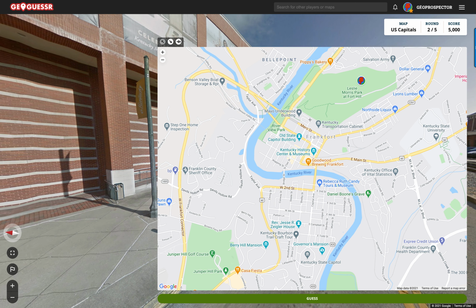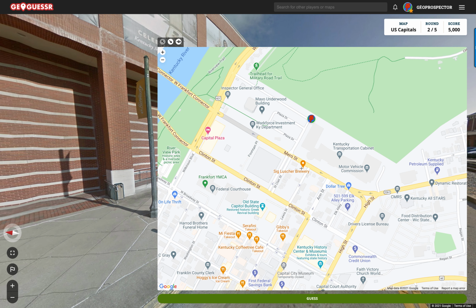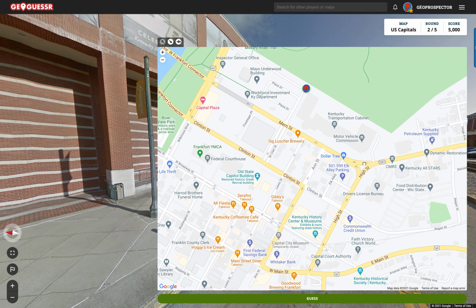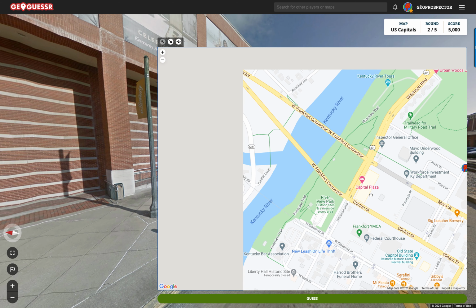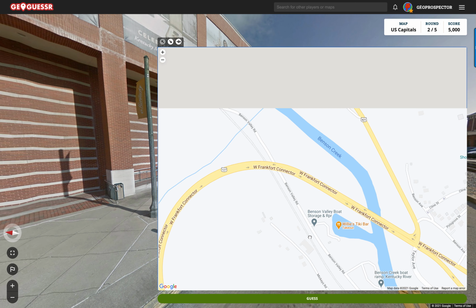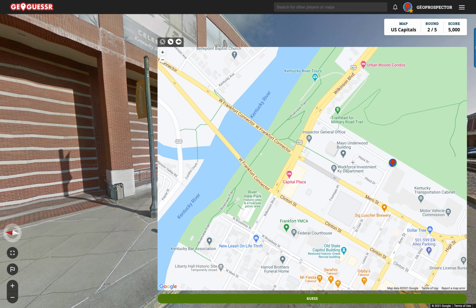Right, now we should have found the old state capitol building is there. And I think we saw, now where were we? We were at the top of a road by a roundabout, weren't we? And in fact, we'd come down over, did we cross over the river, or at least a freeway, didn't we?